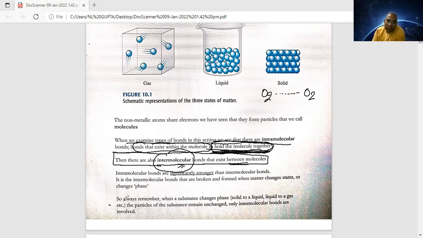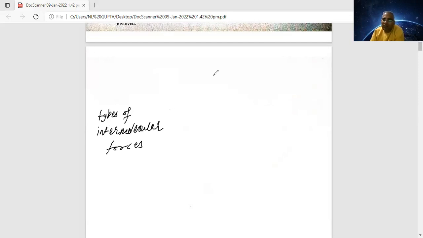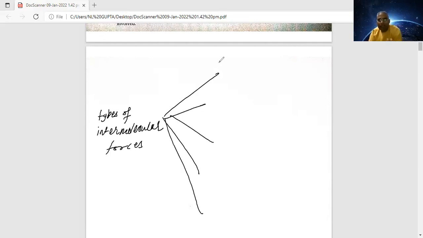Now, if you are talking about the types, you already told me about the types. Let me write here on the downside. If you talk about intermolecular forces, there are so many types. Let us try to understand the types of intermolecular forces. There are so many types, but you check how many are there in your syllabus. When we teach engineering students, we find there are so many types.